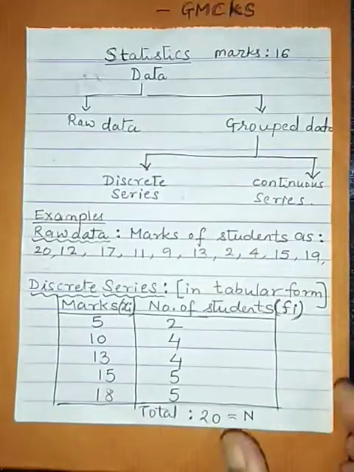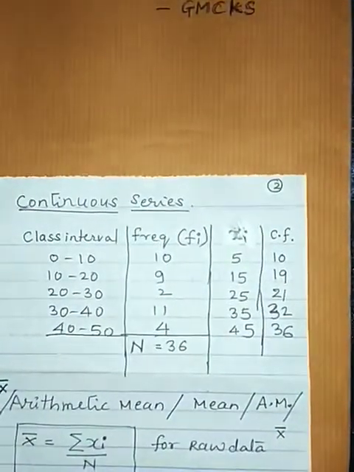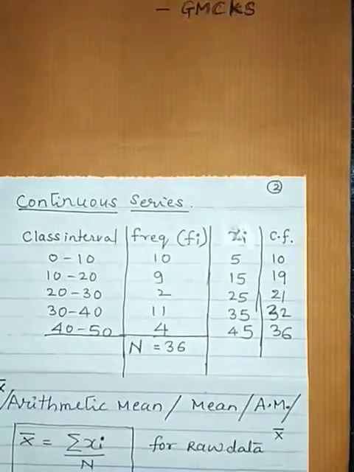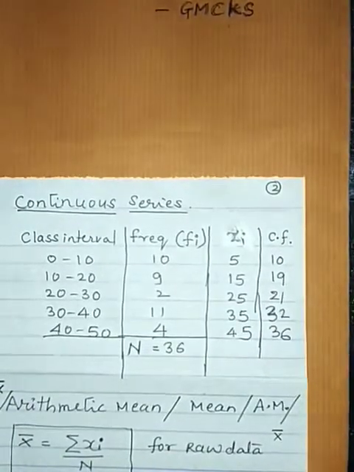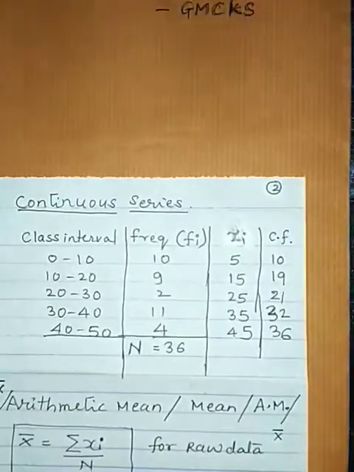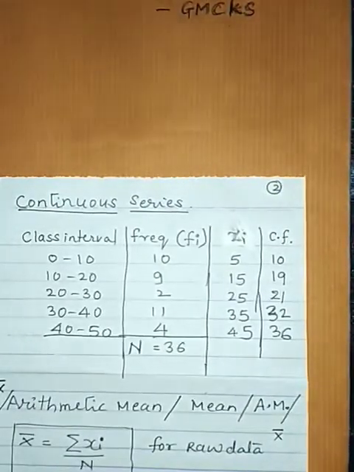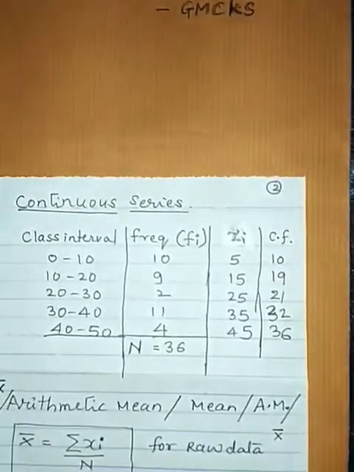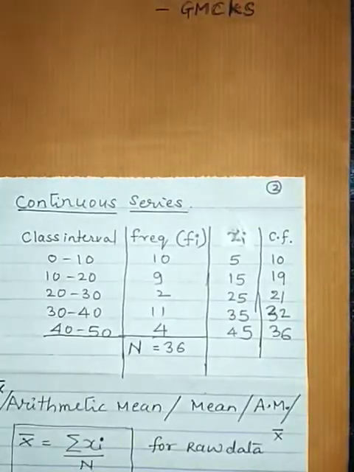Alright. Now let us think about the continuous data. Look at this now. The class intervals given are 0-10, 10-20, 20-30, 30-40 and 40-50. The frequencies are 10, 9, 2, 11 and 4. The sum of that column is n equal to 36. Now the first column is known as the column of class intervals.